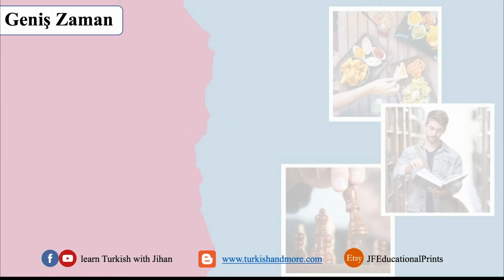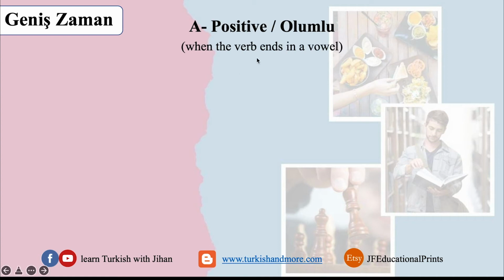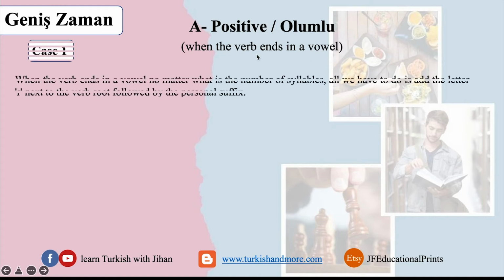We will take examples. We are still in the positive first case. When the verb ends in a vowel, what do we do? When the verb ends in a vowel, no matter what the number of syllables is, we don't look at the syllables, we just look at the last letter and its vowel. What do you do?